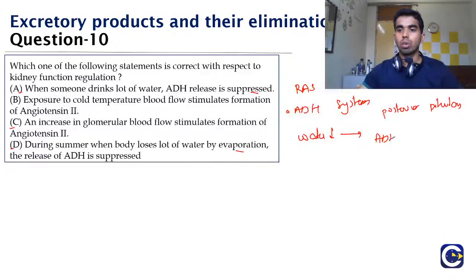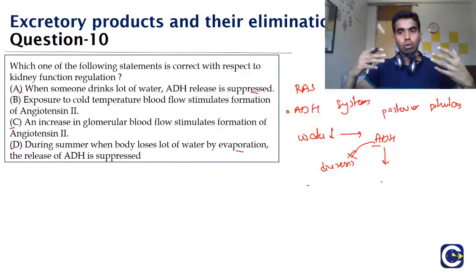This antidiuretic hormone causes antidiuresis. Diuresis means the formation of urine, so antidiuresis means it inhibits urine formation. So if the water is less, it will stop the formation of urine, and hence it preserves the water.